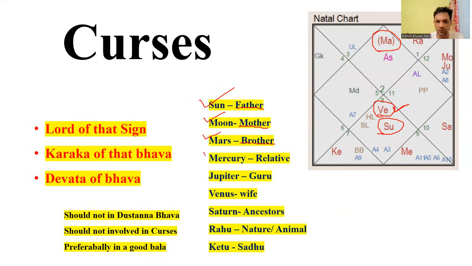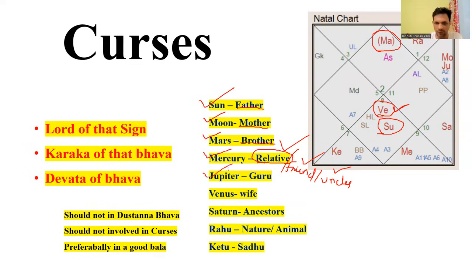If Mercury is involved in a chart, we can say that it's a curse of a relative or friends, or a curse of an uncle.